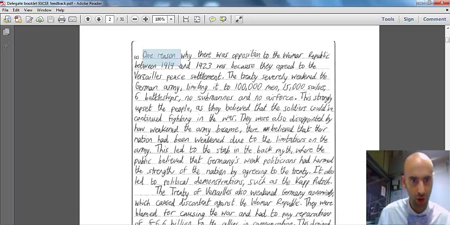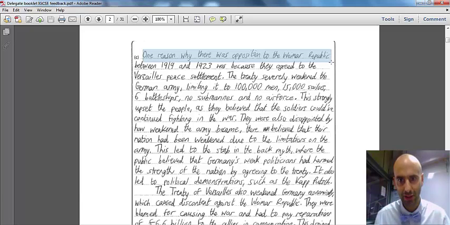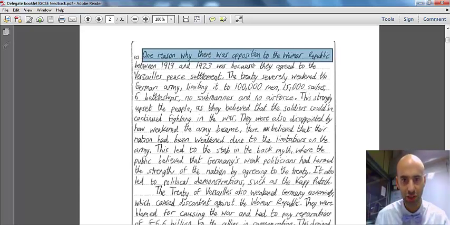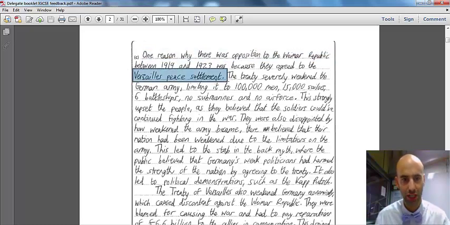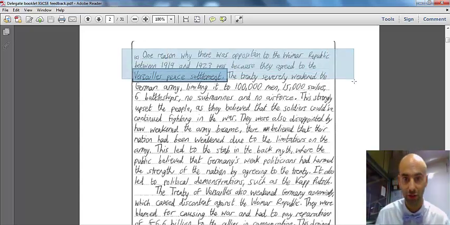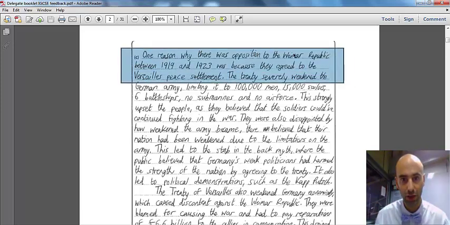Now, we can see from the off the candidate is parroting the terminology of the question straight back at the examiner. One reason why there was opposition to the Weimar Republic between those years was because they agreed to the Versailles Peace Settlement. So the first element of causation is the Versailles Peace Settlement. But the candidate has really cleverly and quite simply proved that they're answering the question, that their answer is focused on it, by using the terminology and the phrasing of the question in their answer. So that's excellent. I, as an examiner, know that the answer is going to be orientated around the question.